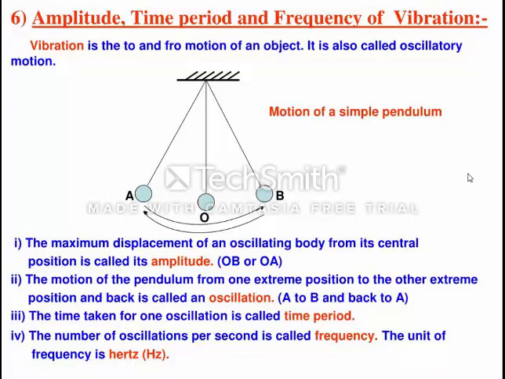In last class we have discussed about the human ear. We have seen the functioning of the human ear, what is the mechanism and how we listen to the sound. Now today we will talk about the characteristics of sound, that is we will talk about amplitude, time period and frequency.